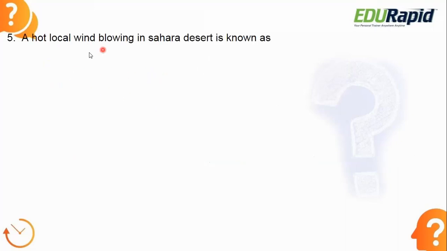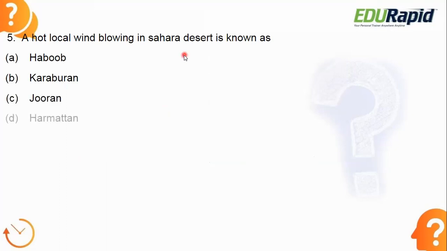Next, a hot local wind blowing in the Sahara Desert is known as what? Again, it is a hot local wind which is blowing in the Sahara Desert. Different countries have different local winds. Just now we have studied Mistral, Foehn, and Sirocco, right? Likewise, here they are asking about a hot local wind blowing in the Sahara Desert.